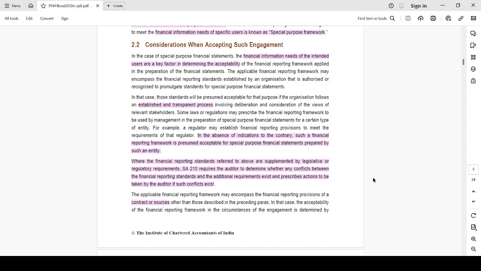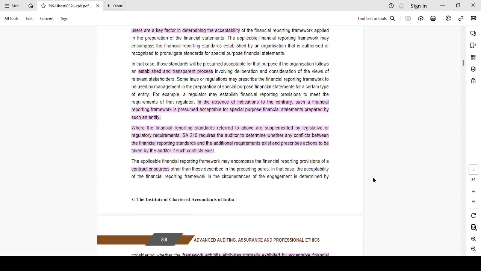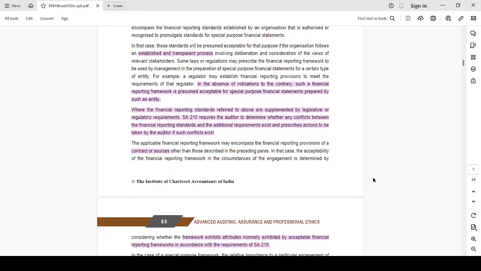Established means a documented process. There should not be a situation like, I will do this for some accounts, I will do that for other accounts. No, there should be a followed, prescribed procedure which is well documented, and that process should be transparent. And whenever there are no indicators saying that an opinion could be wrong, you give an unmodified opinion, right? Similarly here, in the absence of any indication to the contrary, the financial reporting framework is presumed acceptable for a special purpose financial statement prepared by such entity.